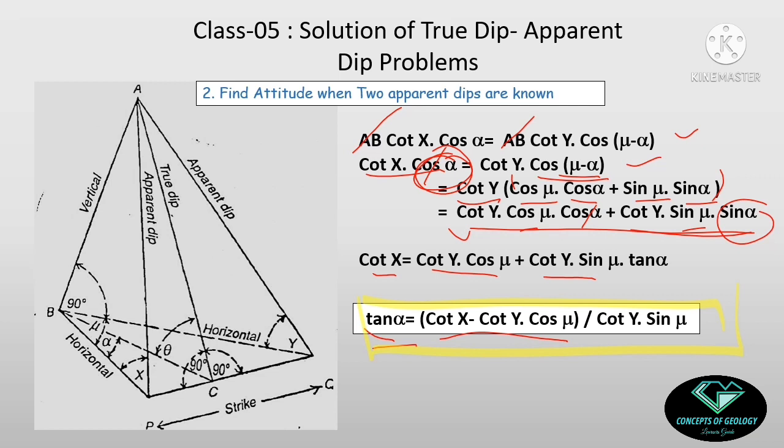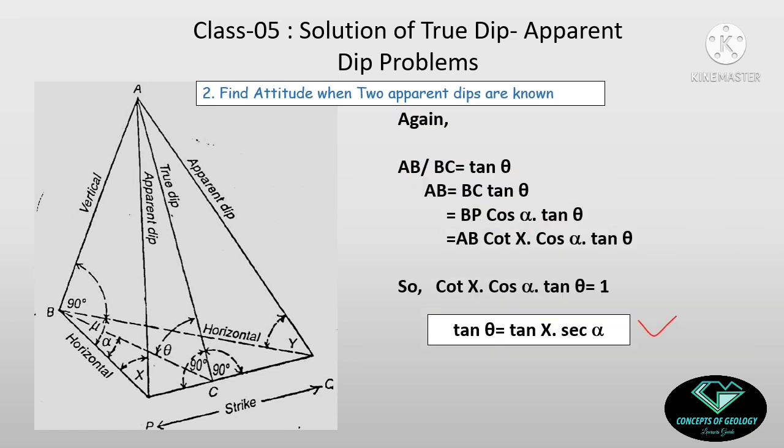So whenever I am getting this alpha, I can use the first equation on the first slide, remember. So this was the first equation. You can recheck it here again. Now let's take the true dip triangle. Here AB by BC equals tan theta, this angle is theta and this is the right angle here. So AB equals BC tan theta.